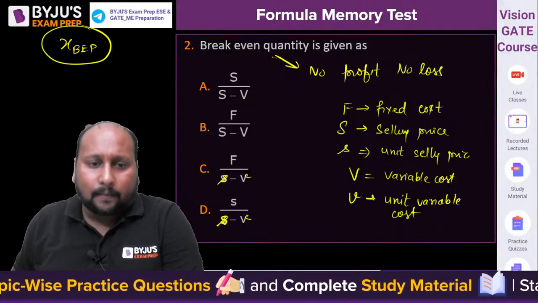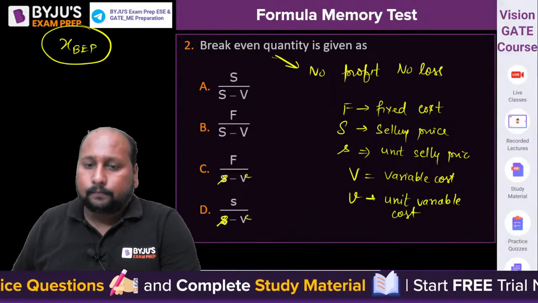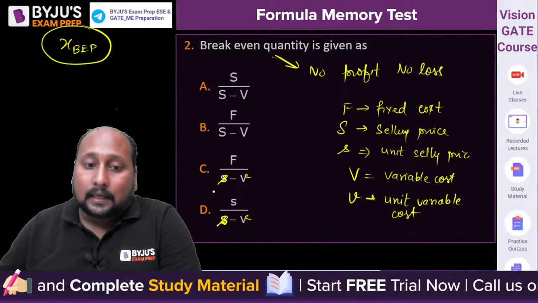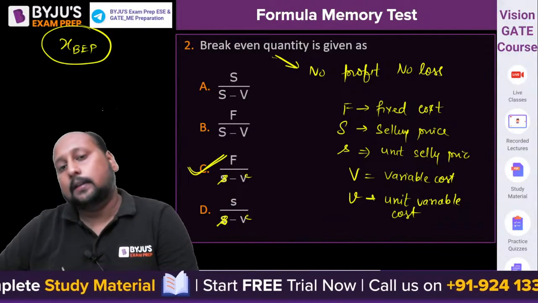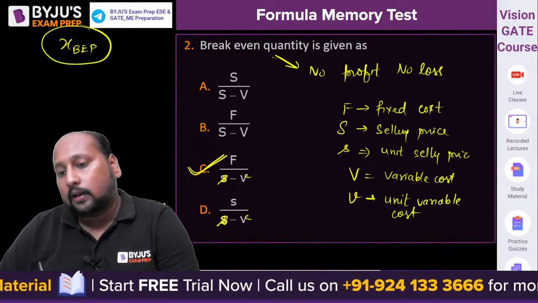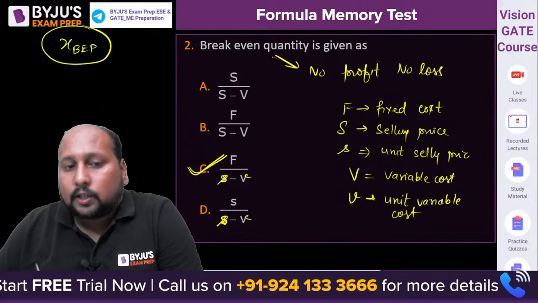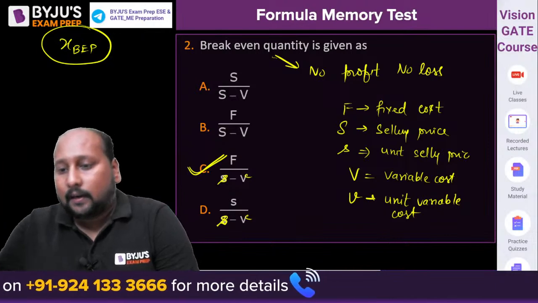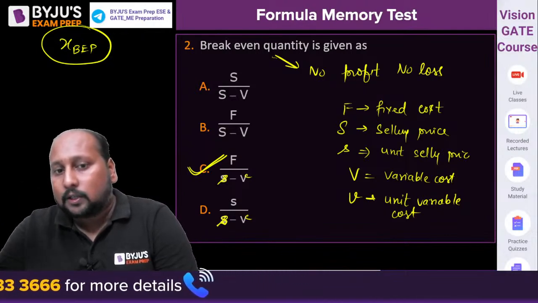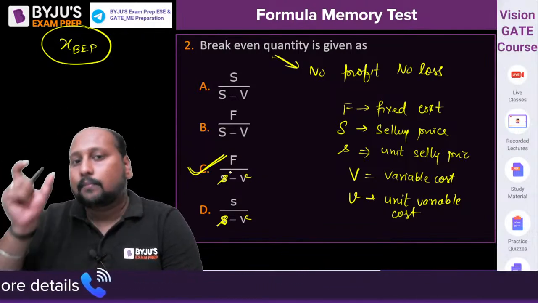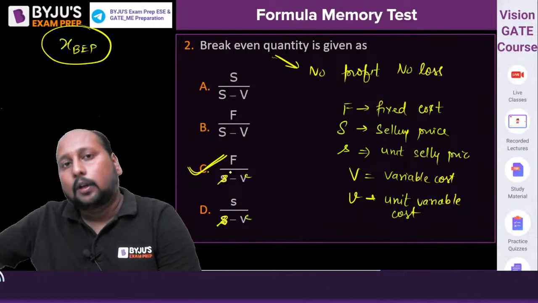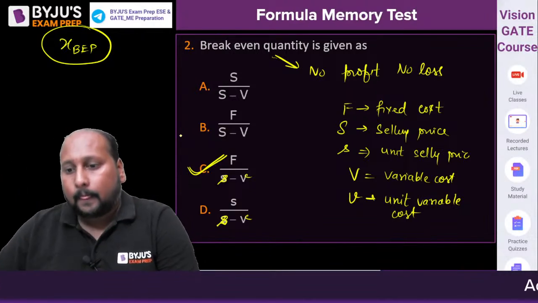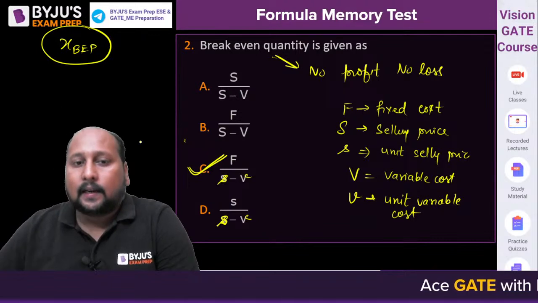So what do you have here? A, B, C and D. Option C is the correct answer. B cannot be. How can B be? Fixed cost by selling cost minus variable cost will be giving you a unitless parameter, right? Your parameter here, if I say this will be having some units. This is the number of products that need to be manufactured, right? Option C is a correct answer.